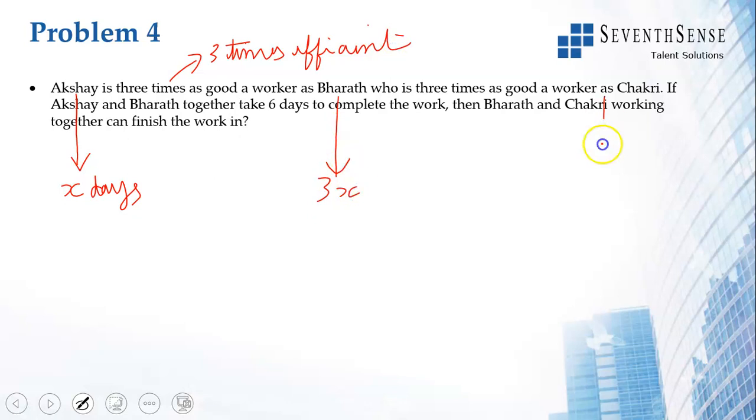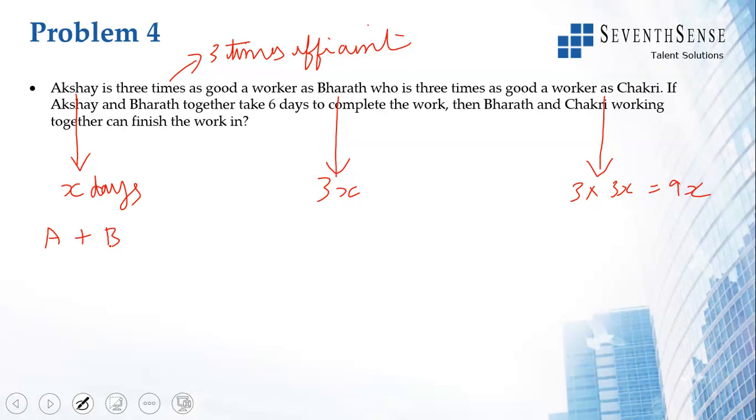And Chakri will take 3 times what Bharat takes. Bharat takes 3 times what Akshay takes. Chakri will take 3 times what Bharat takes, which is 3 into 3x, which will be 9x. So these are the number of days taken to finish the work. If Akshay and Bharat work together, A plus B, they will take 6 days to complete the work.